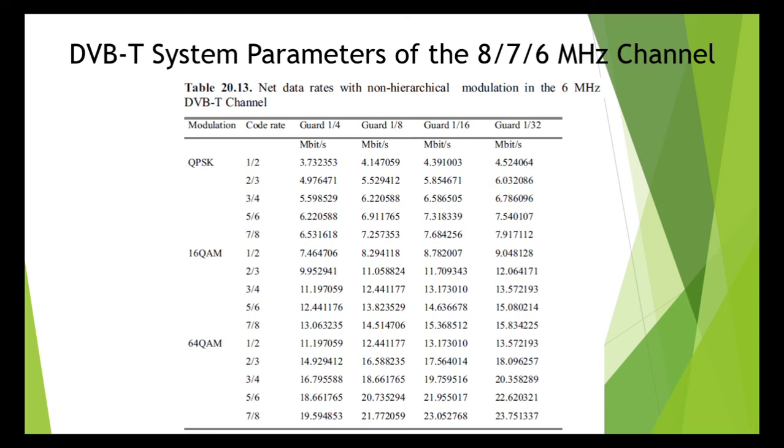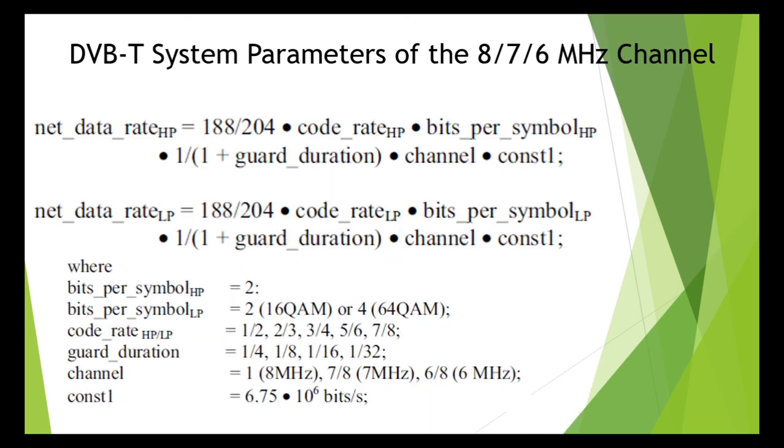In a hierarchical modulation, the gross data rates in 64 QAM modulation are distributed at a ratio of 2:4 between the high priority and low priority path. And in 16 QAM, the ratio between HP and LP gross data rate is exactly 2:2. In addition, the net data rate in the high priority and low priority path depends on the code rate used there.